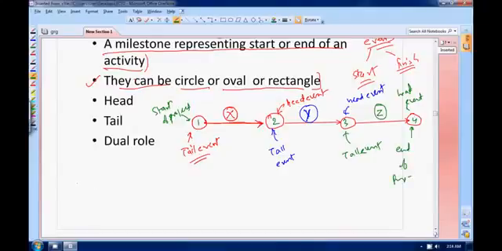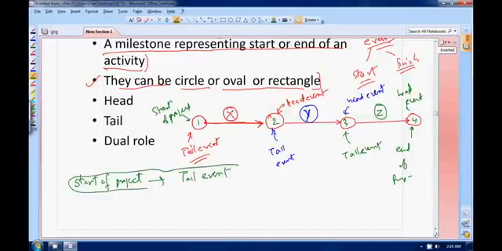So I can say that the start of your project always starts with a tail event. Is it clear? Your start of project will always be with a tail event. And also I can say that the end of my project is always with a head event. The end of the project is always going to be a head event.